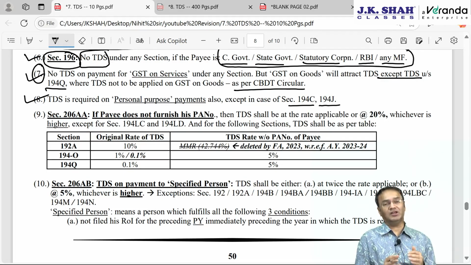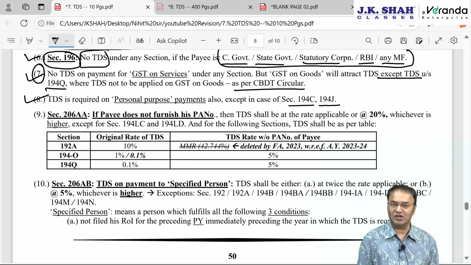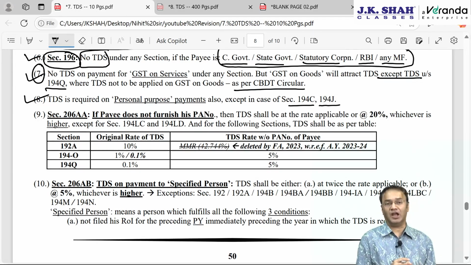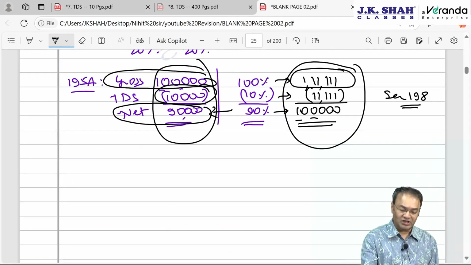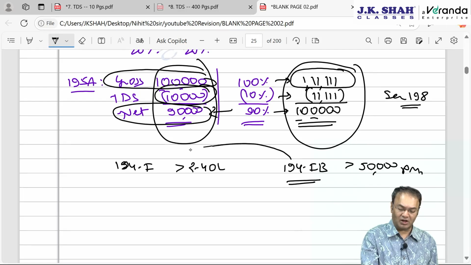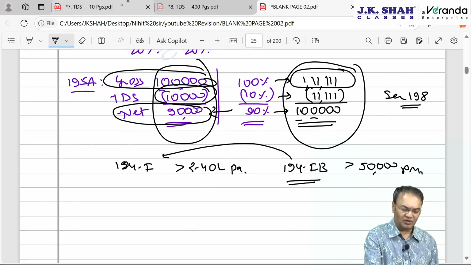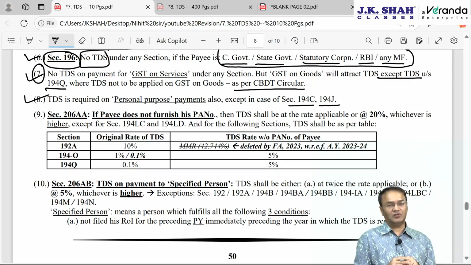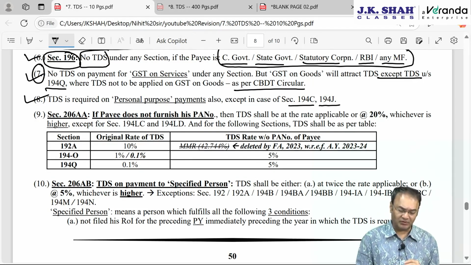Barring these two sections, for any other section, if payment is made for personal purpose, for example, rent is paid, TDS is either attracted under 194I if rent exceeds 2,40,000 for 8 assets, or TDS may be deductible under 194IB if the rent exceeds 50,000 in a month by those individual HUFs who are not required under 194I. Here, even if the rent is for a personal house, TDS will be applicable.